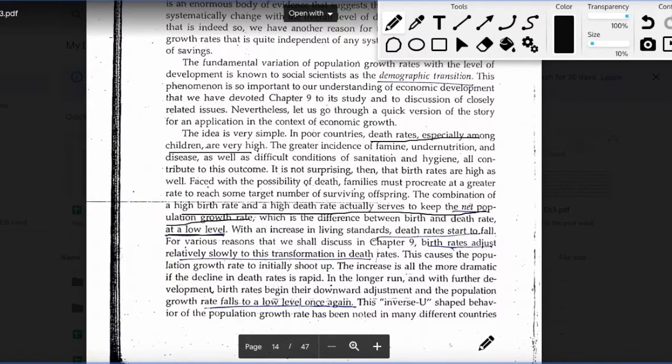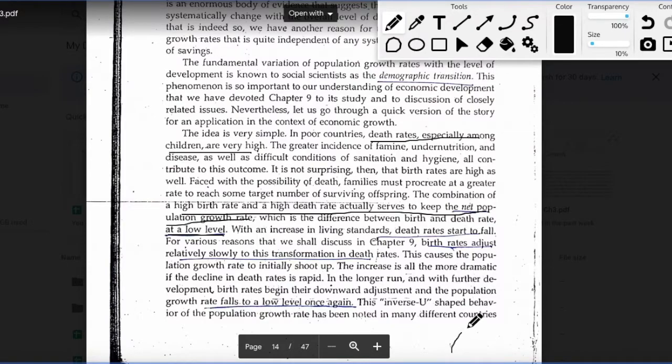So you will have a larger amount of population who is able to survive, and hence as you move from a low income level to a higher income, or to a medium income level, you will find that the population growth will start increasing. Now, as income again progresses, people will start believing that yes, the death rate is actually falling, and hence the birth rates will also start following the trend, and the birth rates will also start falling. So, in the third category, you say that the death rates are falling as well as the birth rates are falling. Now, with the fall in the death rate and the fall in the birth rate, again the population growth rate will tend to fall.